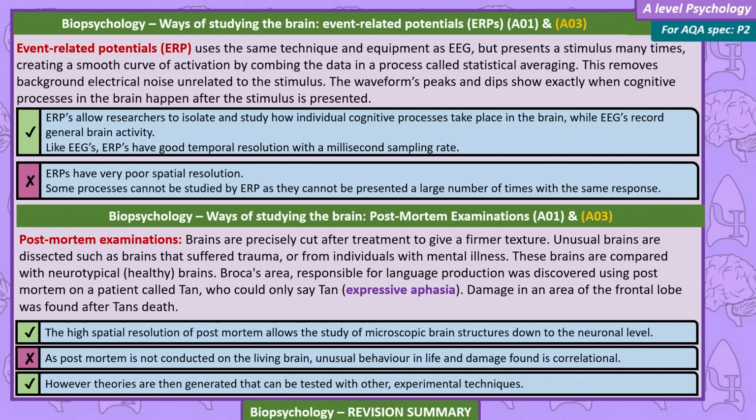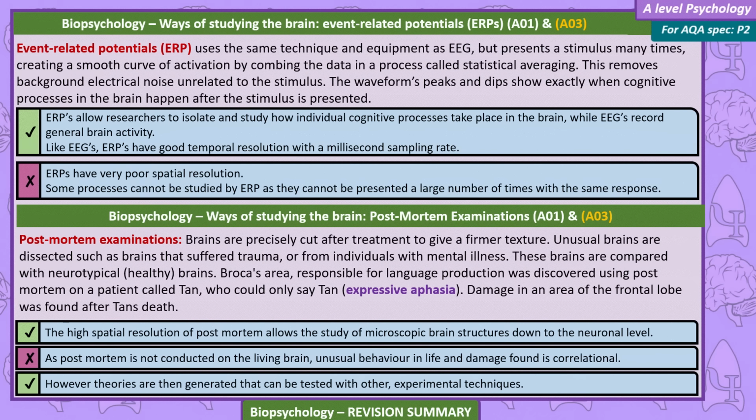ERPs allow researchers to isolate and study how individual cognitive processes take place in the brain, while EEGs record general brain activity. Like EEGs, ERPs have good temporal resolution within a millisecond sampling rate, but very poor spatial resolution. Some processes cannot be studied by ERP, as they cannot be presented a large number of times with the same response.